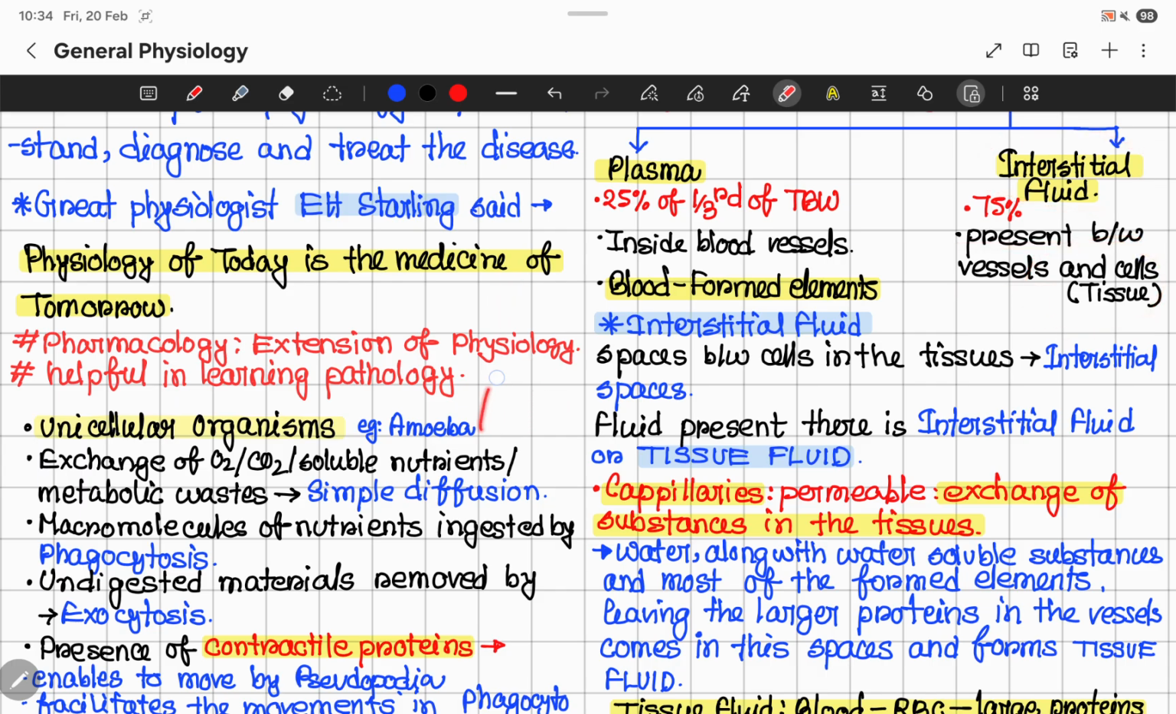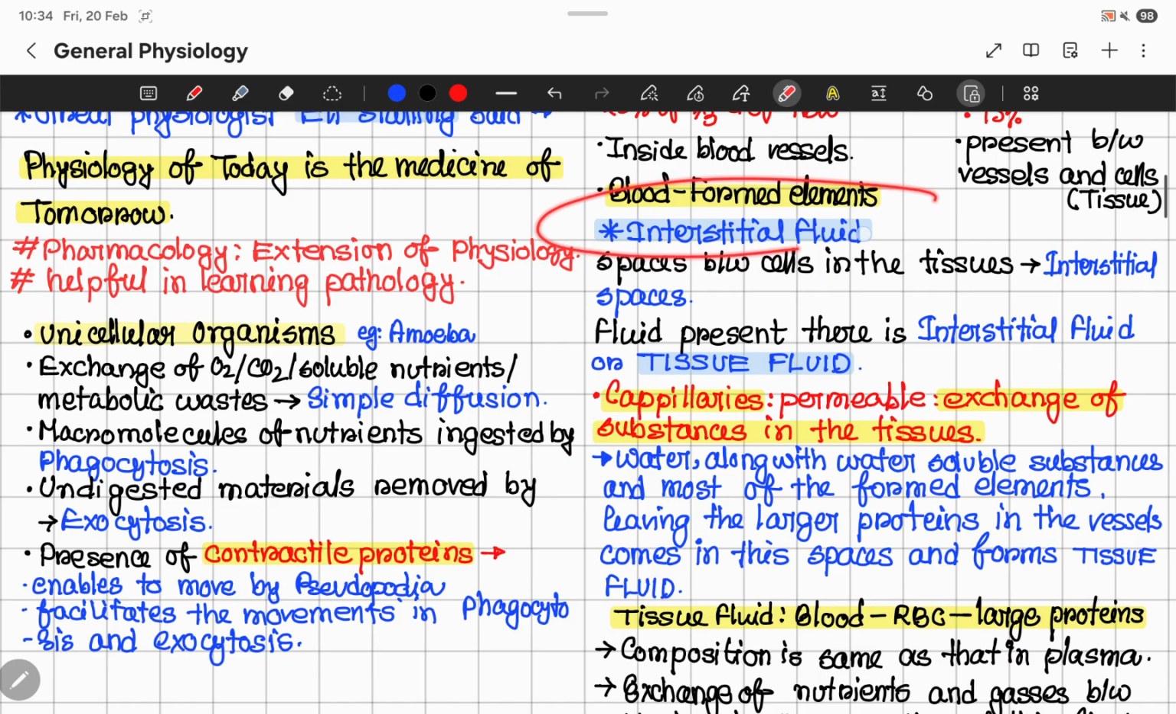You know that capillaries, I told you earlier that capillaries supply to the tissues, supply to the cells in the tissues, right? So in tissues there are spaces between the cells which are called interstitial spaces, and the fluid that is present in those spaces, that is called interstitial fluid or tissue fluid. Okay, so interstitial fluid, spaces between the cells in the tissues, is called interstitial spaces. Fluid present there is interstitial fluid or tissue fluid.